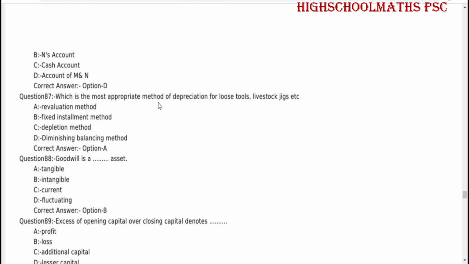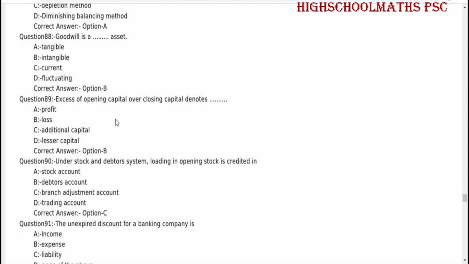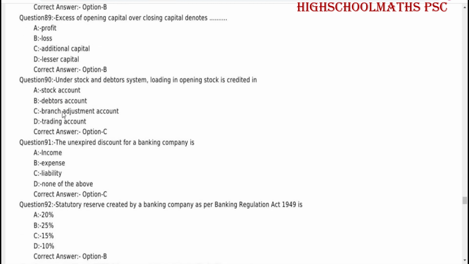Which is the most appropriate method of depreciation for loose tools, livestock, jigs, etc.? Revaluation method. Goodwill is an intangible asset. Excess of opening capital over closing capital denotes loss. Under stock and debtor system, loading in opening stock is credited in branch adjustment account.